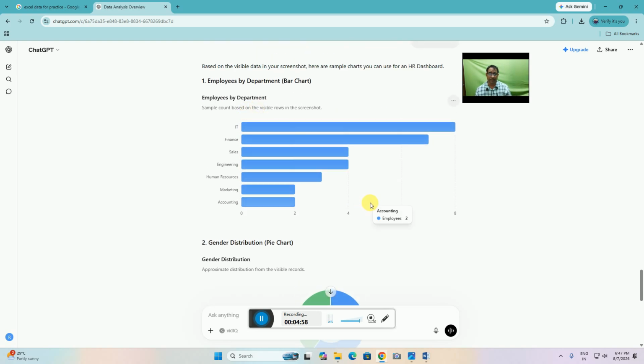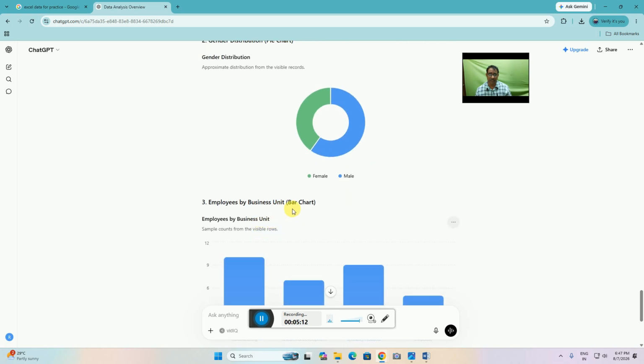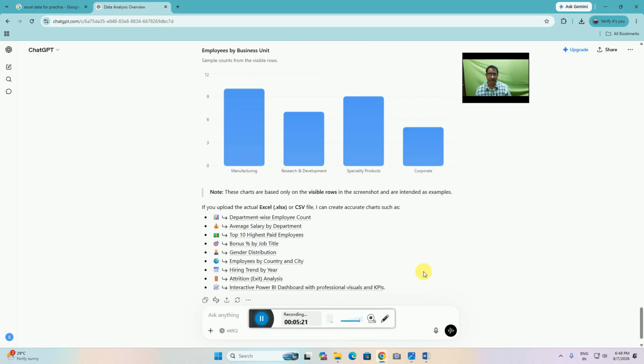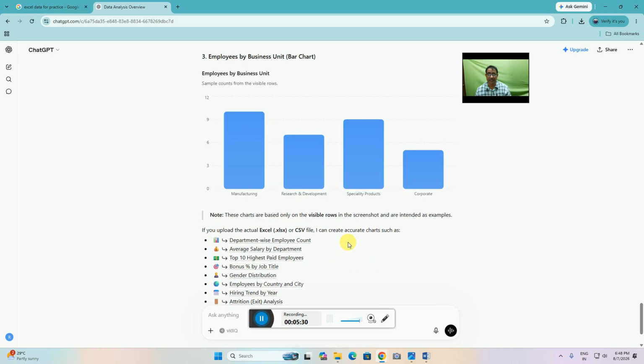This is the employee department chart: IT, finance, sales, engineering, research, marketing, accounting. The gender distribution pie chart shows the female and male percentages. The employees by business unit bar chart shows manufacturing employees, research and development employees, and specialty products and corporate. This is the department employee count. It is given with symbols, very easy and understandable without any knowledge. You can understand this.